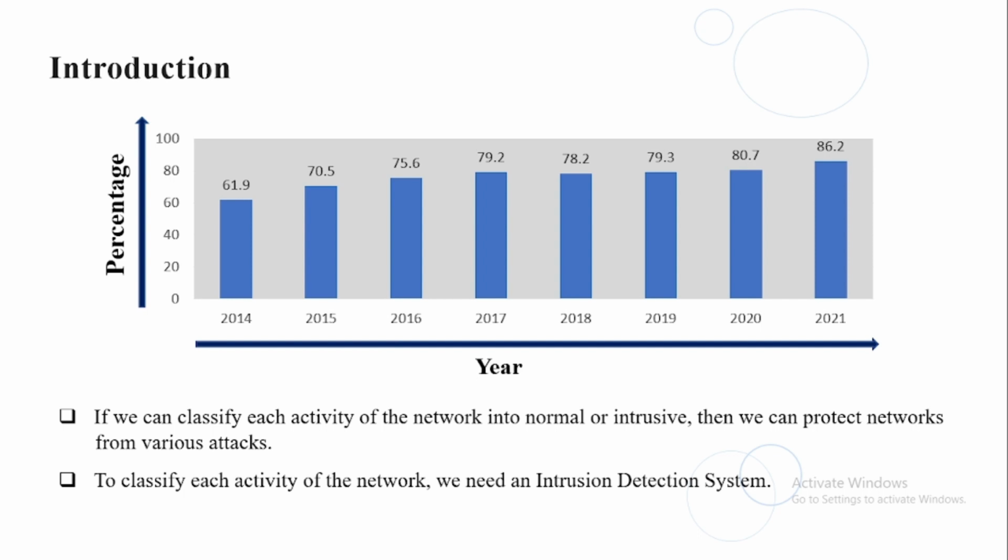Here we try to represent the percentage of network security attacks everywhere in an organization. So we can see that it is increasing day by day rapidly. That's why it is very much necessary to prevent this. If we can classify the activity of a network as normal or intrusive, then we can protect our networks from this kind of cyber security attack. To classify each activity of the network, we need an intrusion detection system.